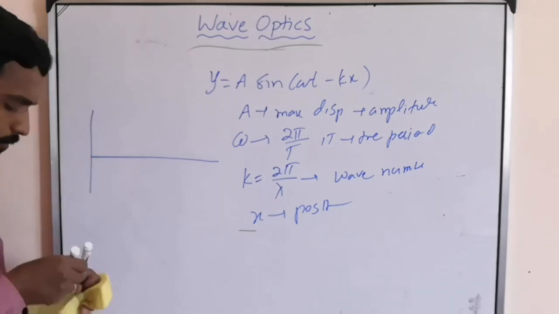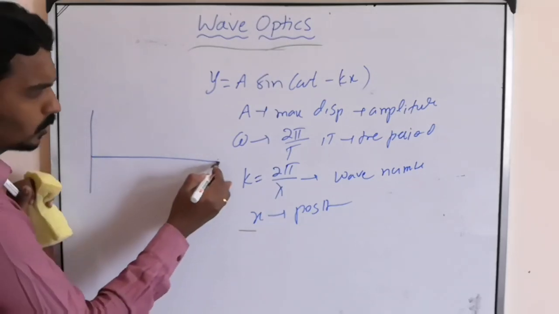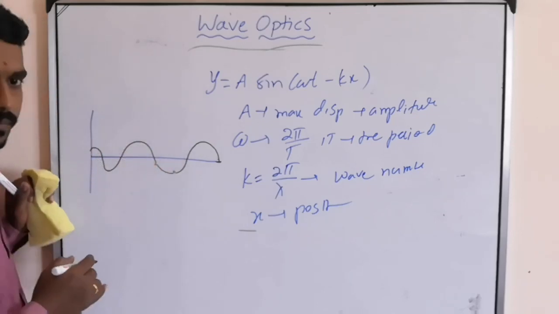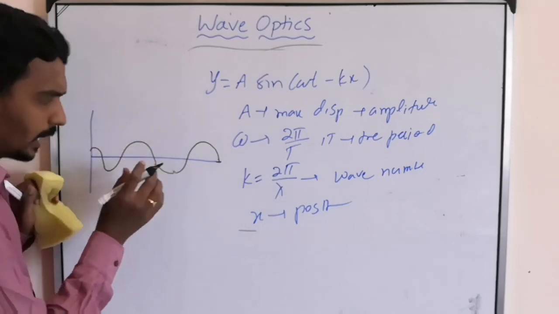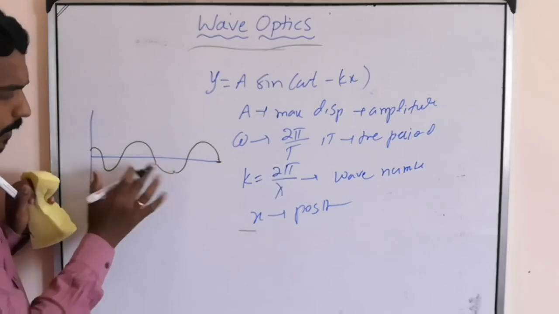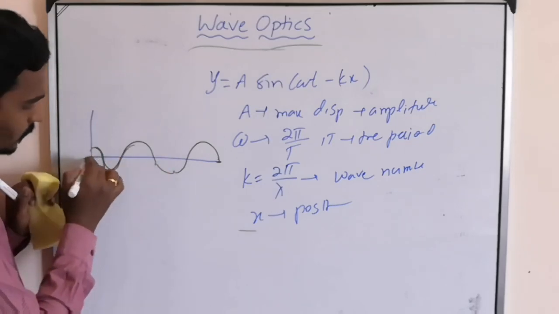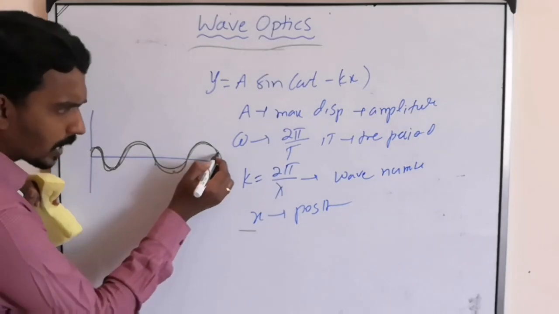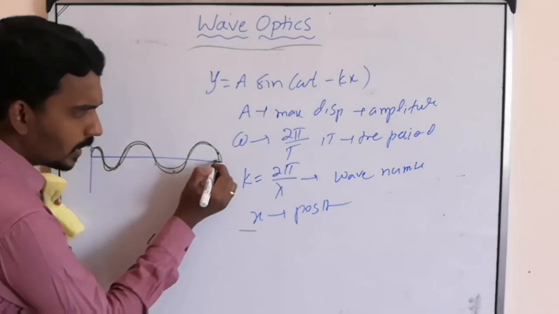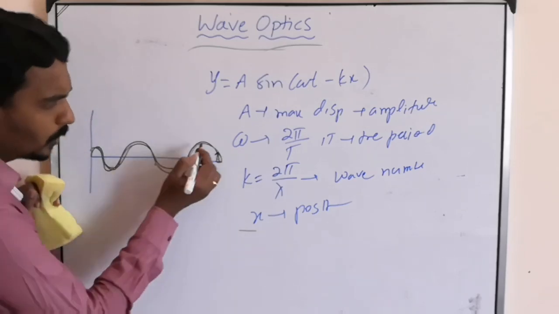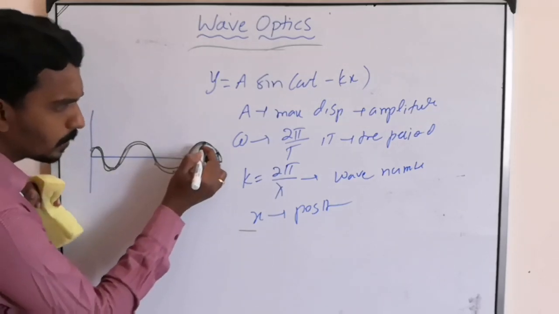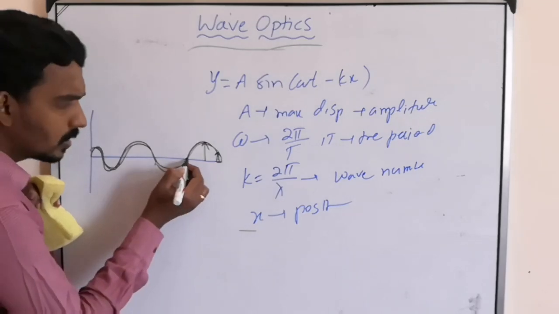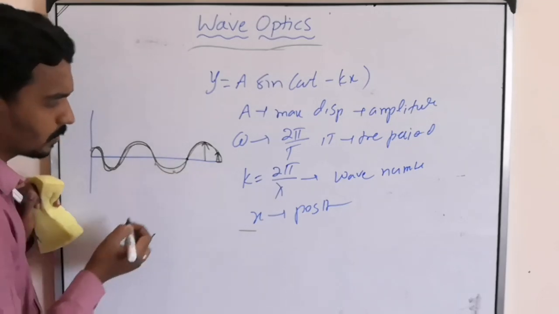Take the same string example. You have given a jerk so that the string is going like this. If you consider a particular instant, this is the shape of the string. If you consider this particle, it is displaced by this much. If you consider this point, it is not displaced, zero displacement.